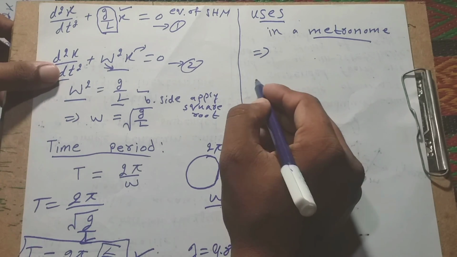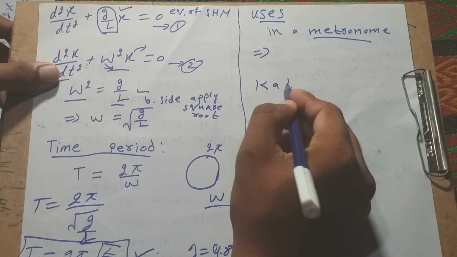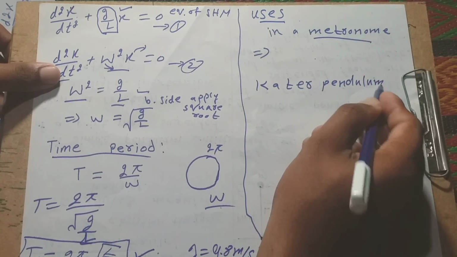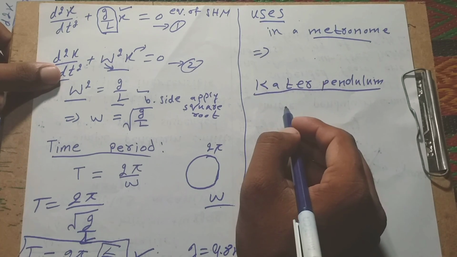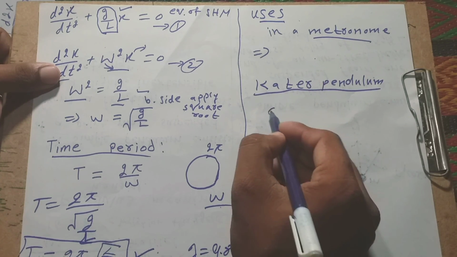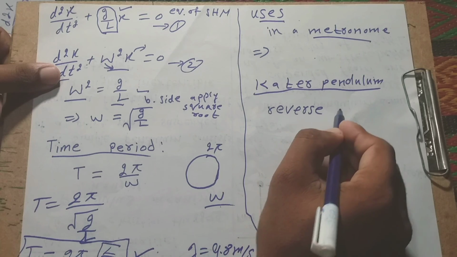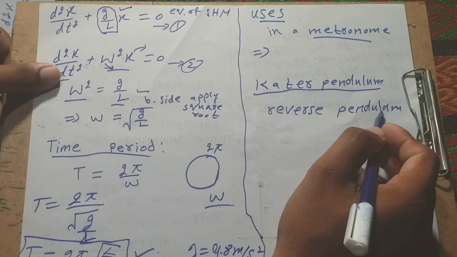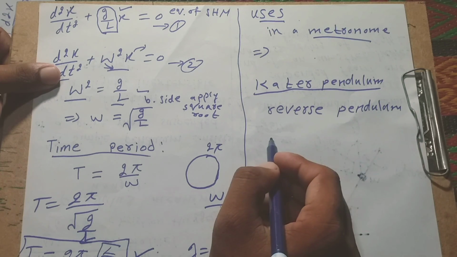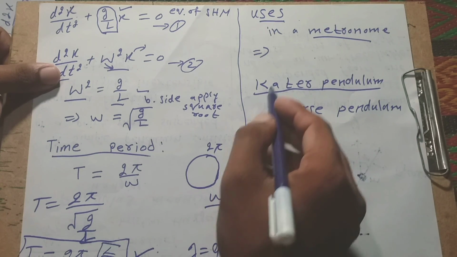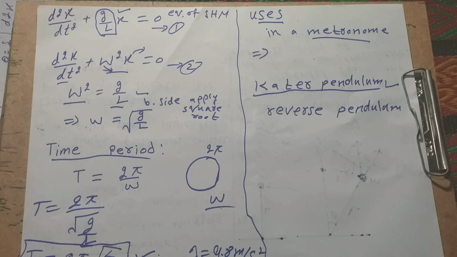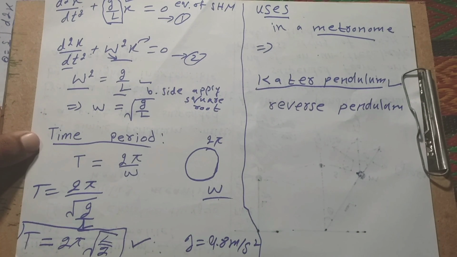And what is Kater's pendulum? The reversible pendulum for improved measurement of the acceleration of gravity is known as Kater's pendulum. This is a very important question. Okay.